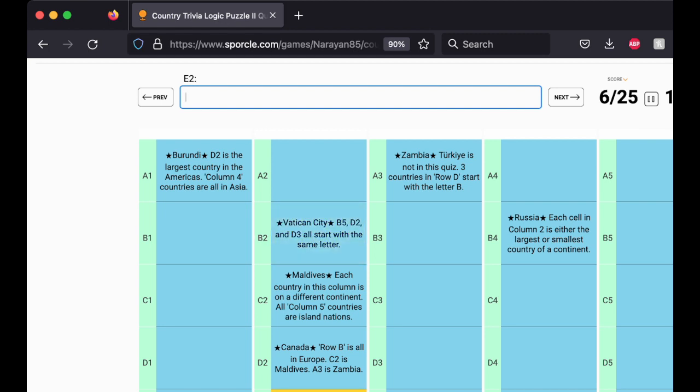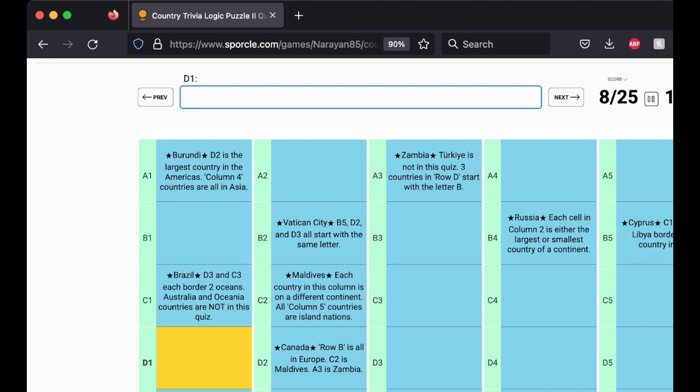B5, D2, and D3 all start with the same letter. Okay, so D2 starts with C. So B5, an island nation in Europe starting with C, would be Cyprus. C1 is Brazil. Okay.